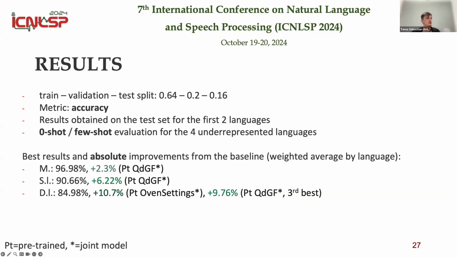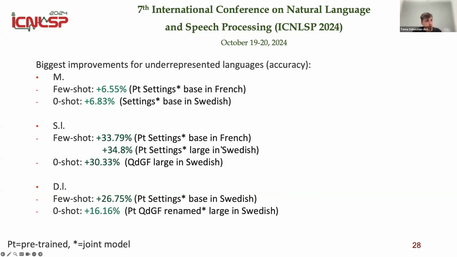The image-centric one was already pretty high for the baseline, but we still got an improvement. But the biggest improvement is especially for the hydration level, which was pretty small before. And also other big improvements we obtained in the underrepresented languages like French and Swedish. And we obtained huge improvements, especially in the surface level, and especially in the zero-shot scenario using the QDGF approach.